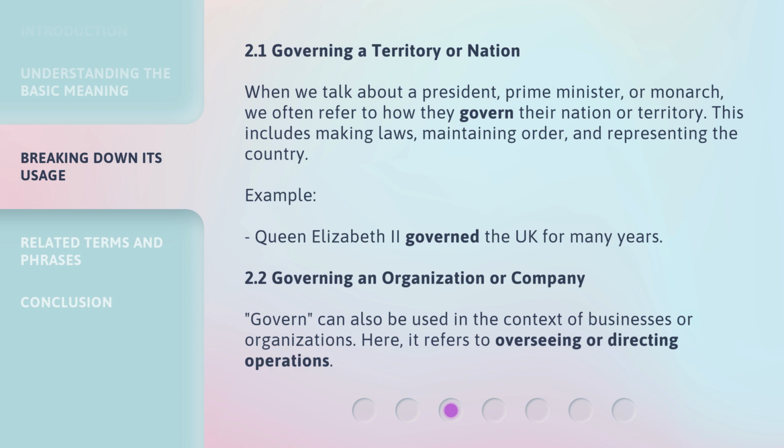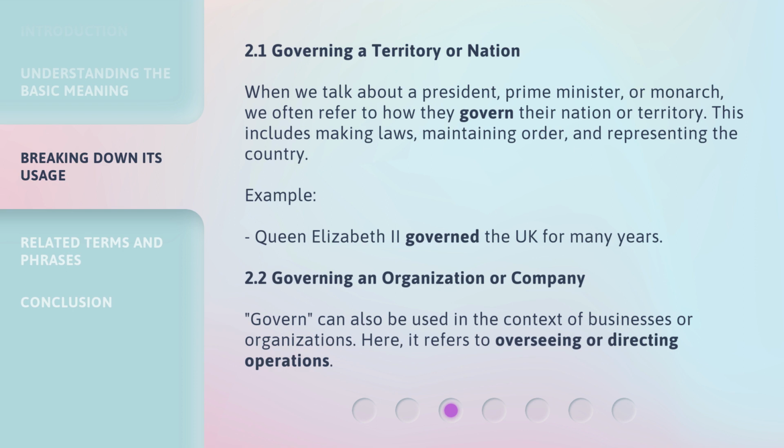2.1 Governing a territory or nation. When we talk about a president, prime minister, or monarch, we often refer to how they govern their nation or territory. This includes making laws, maintaining order, and representing the country. Example: Queen Elizabeth II governed the UK for many years.